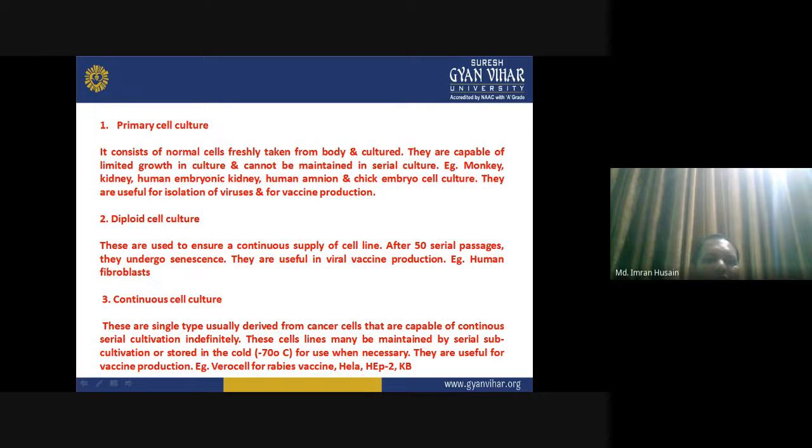Continuous cell culture. These are single type, usually derived from cancer cells. They are capable of continuous serial cultivation indefinitely. These cell lines may be maintained by serial subcultivation and stored in cold, -70 degrees centigrade, for use when necessary. They are useful for vaccine production for viruses like rabies, varicella, and HeLa.